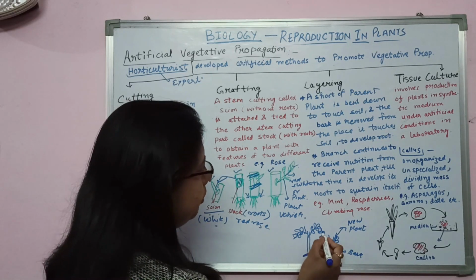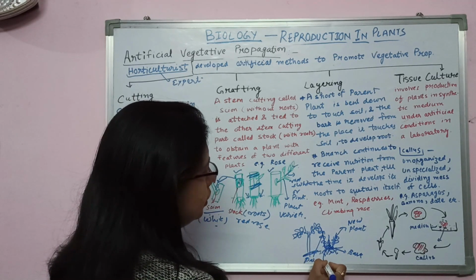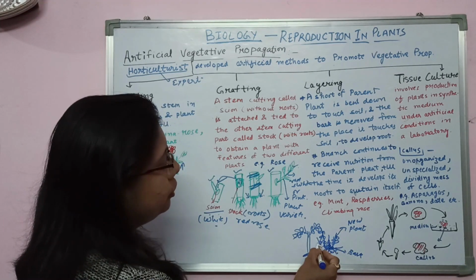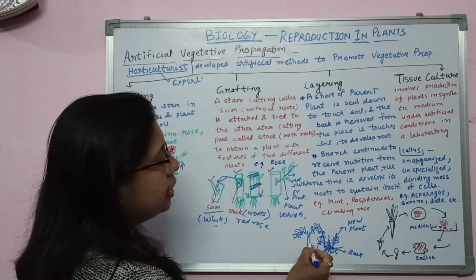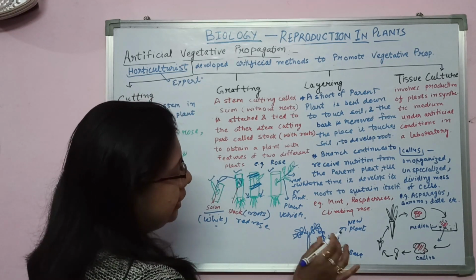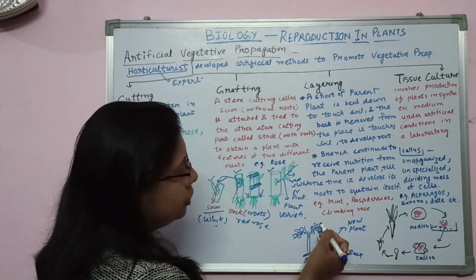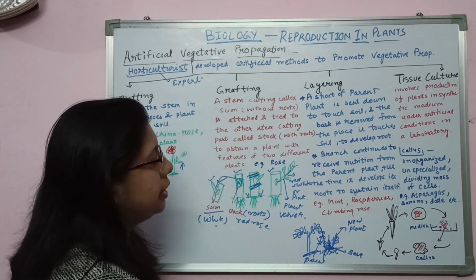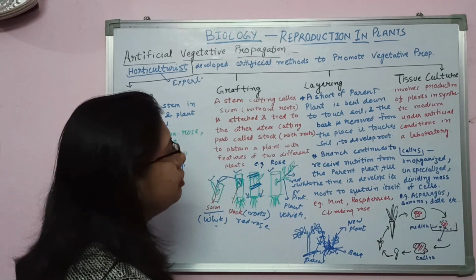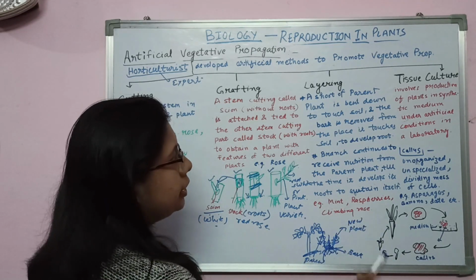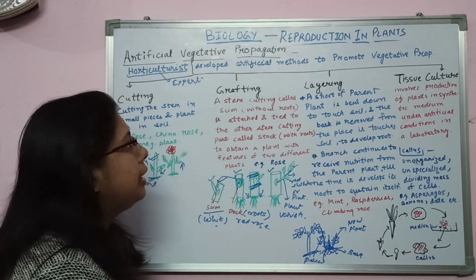Here it is the parent plant. So this portion remains attached with the parent plant, so it continuously gets nutrition from the parent plant till the time it develops its roots. You will definitely get success during layering. And as examples, you will find layering in mint, in raspberries, and in climbing rose. In these plants you can go for layering.